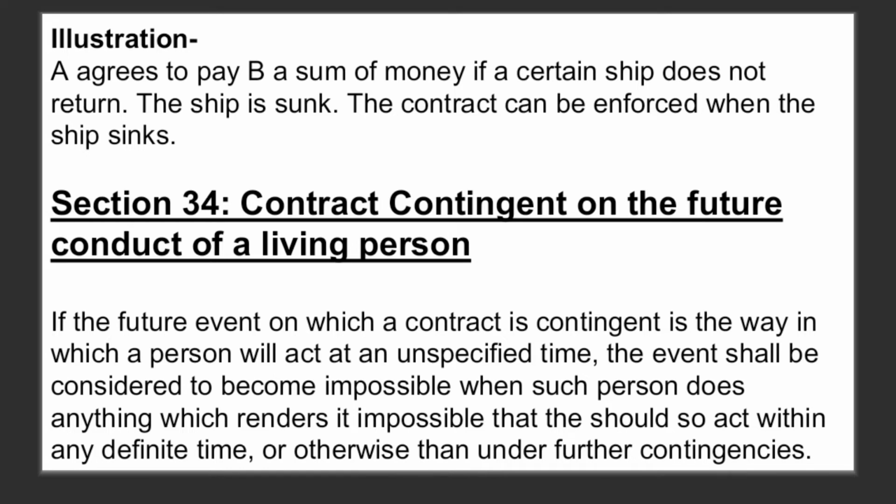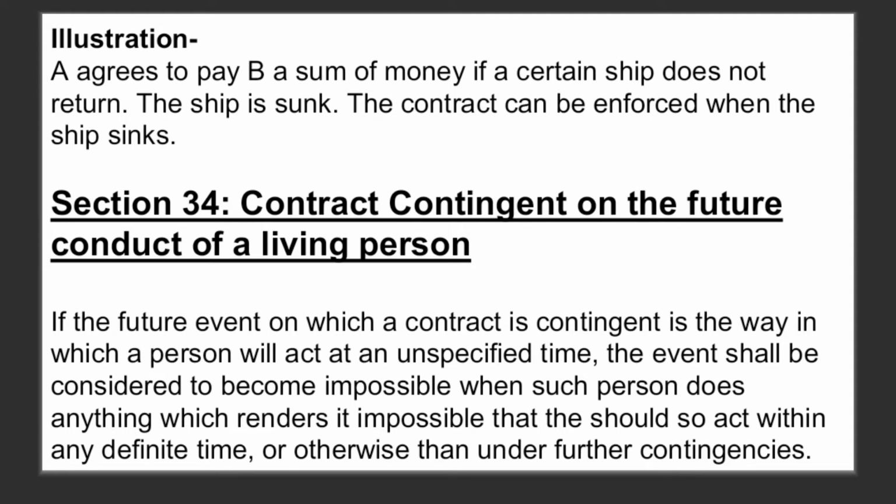It says contract contingent on the future conduct of a living person. If the future event on which a contract is contingent is the way in which a person will act at an unspecified time, the event shall be considered to become impossible when such person does or does anything which renders it impossible that he should so act within any definite time or otherwise than under further contingency.